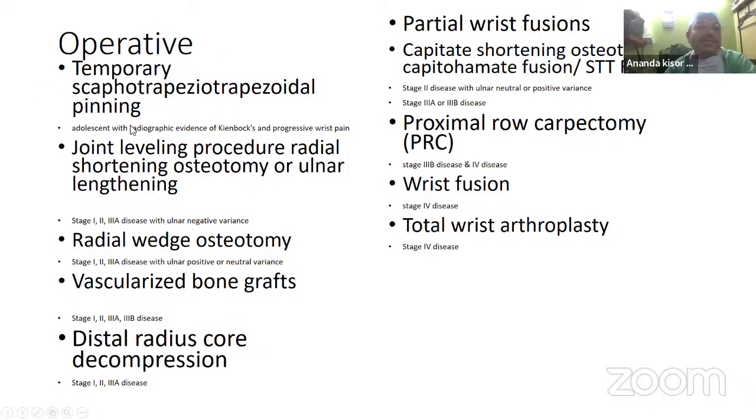So temporary STT pinning, joint leveling procedures, radial wedging osteotomy, vascularized bone graft for stage 1 and 2, and most for stage 3 cases. Whereas in the distal radius, core decompression again has a doubtful role. Again, it is for early disease. Whereas in the late cases, proximal row carpectomy, wrist fusion, or total wrist arthroplasty may be the